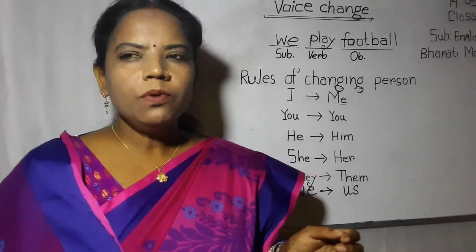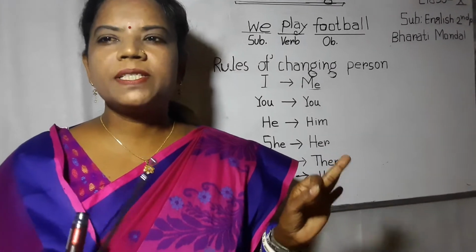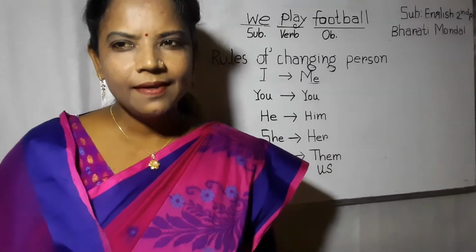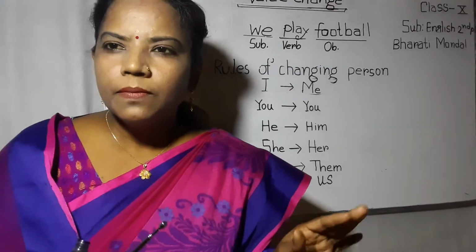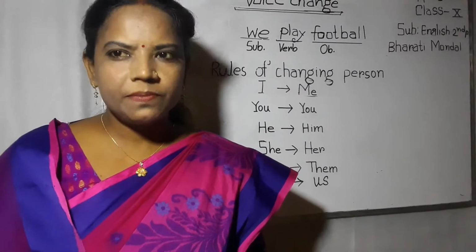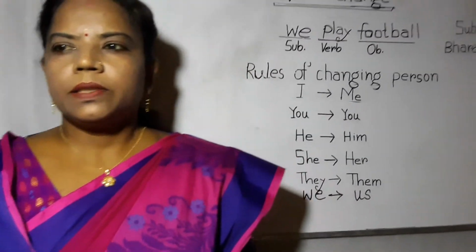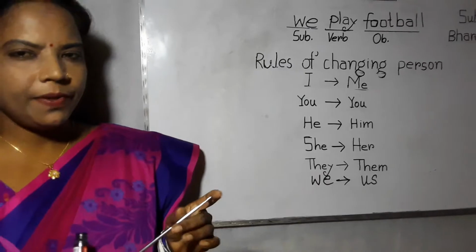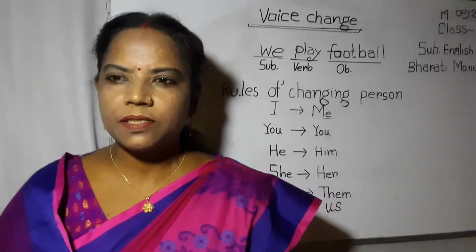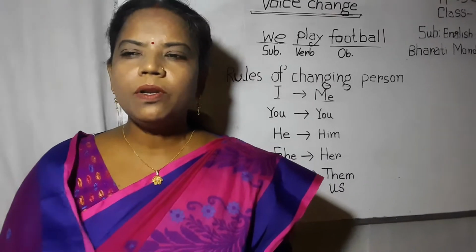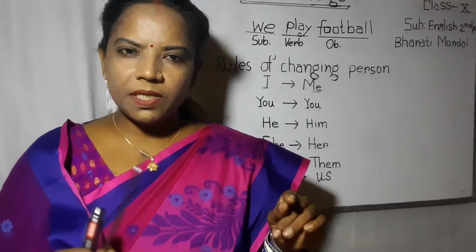Okay, now we shall learn about the rules of changing voice. There are some rules of changing voice from active into passive. The object of the active voice becomes the subject of the passive voice. It is the first rule. Second rule, according to the tense, an auxiliary verb is used.